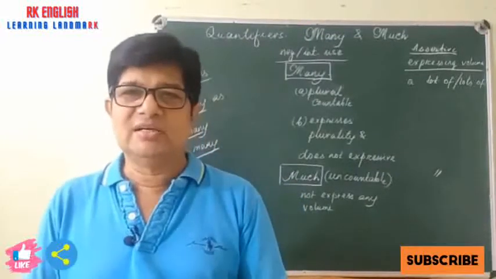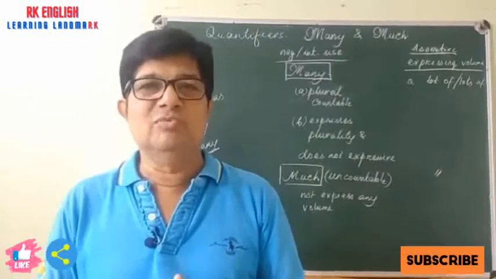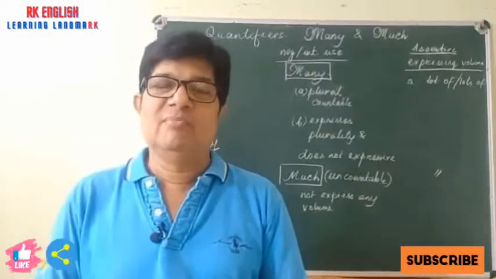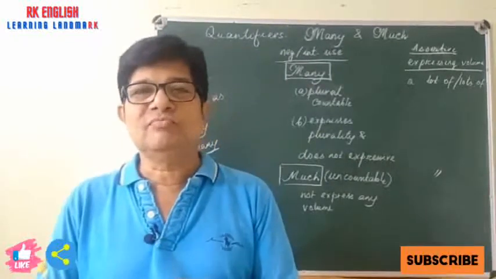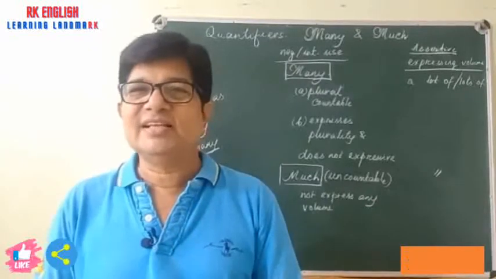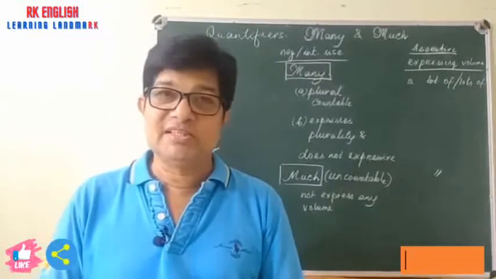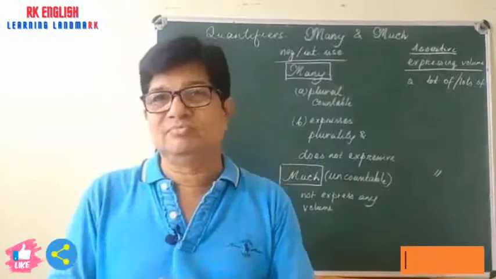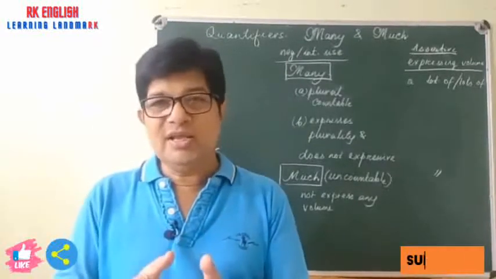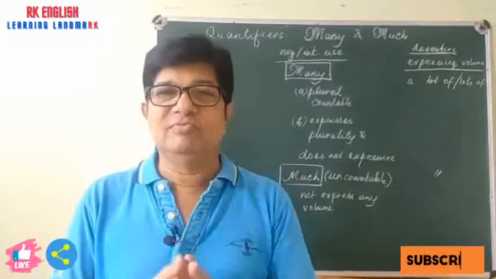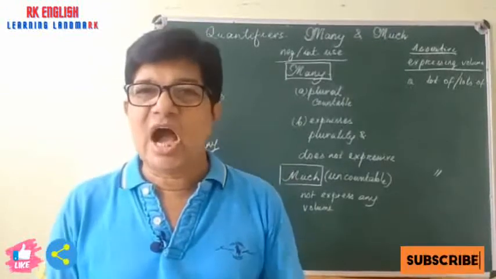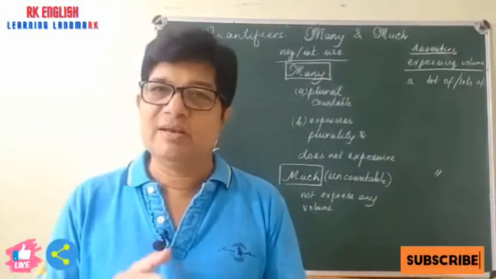So these are the expressions of volume that we use. But this also has some contradiction, that is, it never expresses the exact volume. It can only express a volume. That's all. These are the characteristics of many and much.